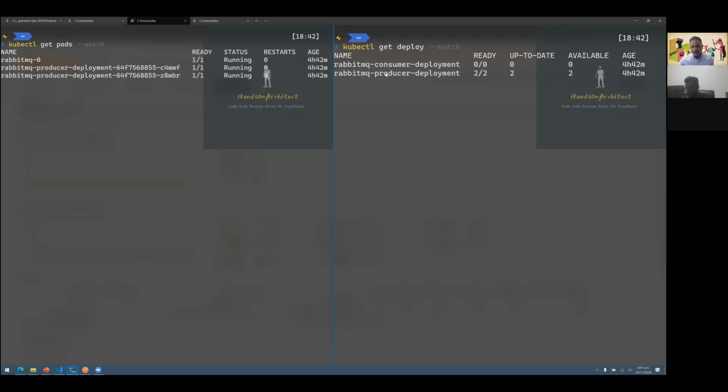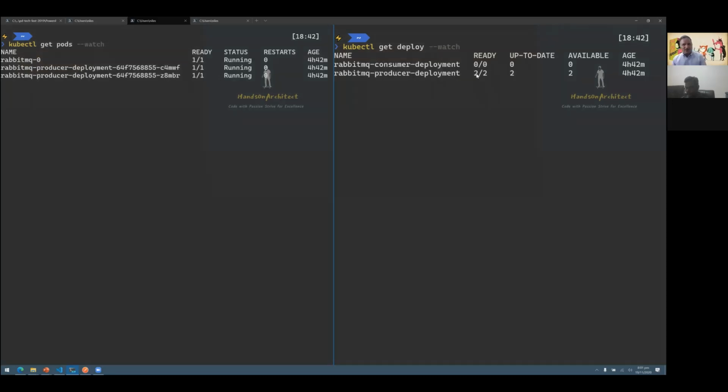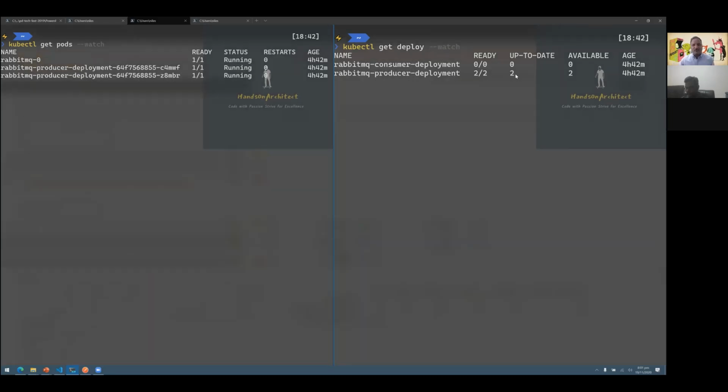So right now for the producer, I requested 2 instances to be running, and both of them are ready and up to date, and they are running. Whereas for the consumer, there is nothing running at the moment. And here on the pods also, we can see that I have the RabbitMQ pod, which was created at the same time as the producer. And since I put a watch, if there is any change in the state of the pod or the deployment, we should see the updated messages here.